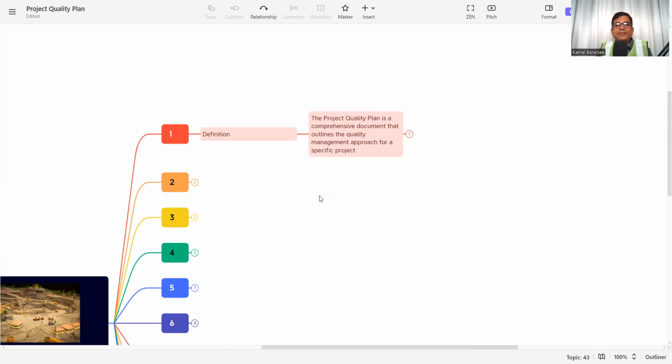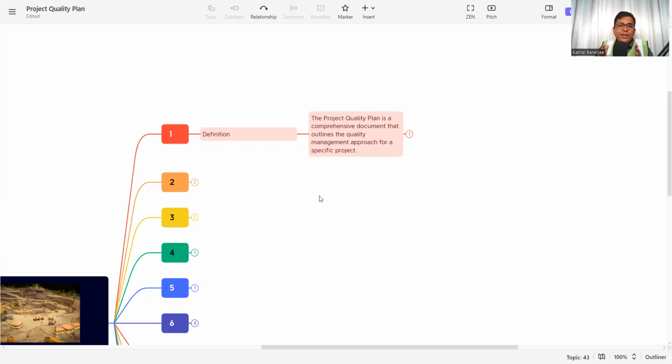Let me give an example. Suppose we want to do the concrete work. Now, for the concrete work, first we need the concrete mix design procedure, concrete testing procedure, concrete mixing procedure, concrete pouring procedure, concrete temperature and monitoring procedure, then formwork procedure, reinforcement procedure.